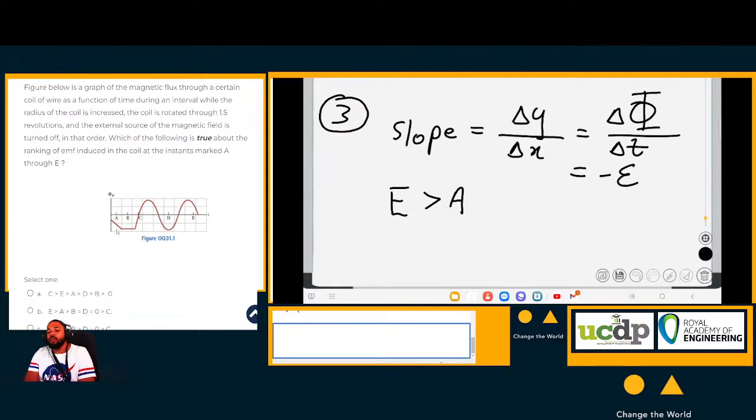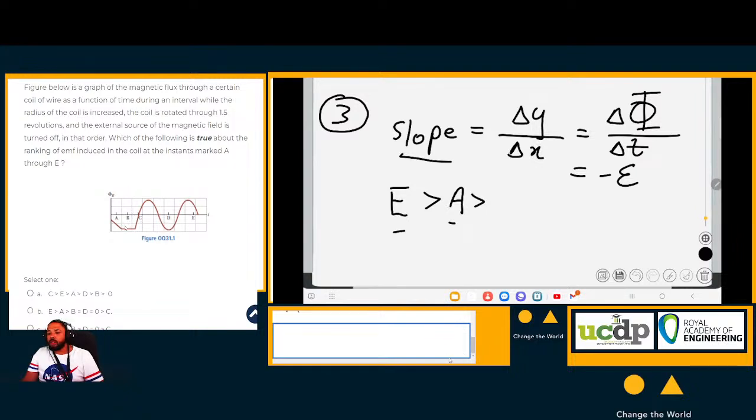Now let's look at the place where the EMF is 0. These are all positive EMFs, so they will be bigger than the EMF that is 0. Where will the EMF be 0? It will be 0 where the slope is 0.